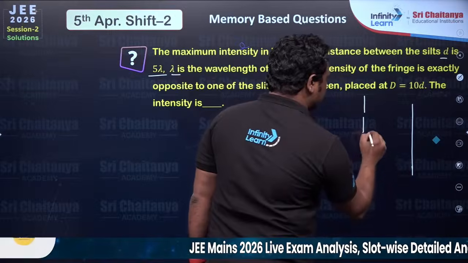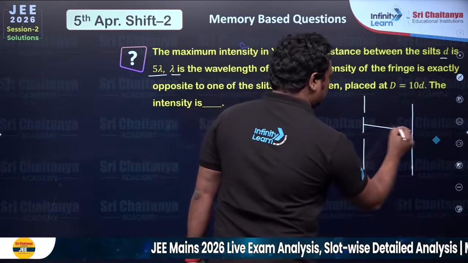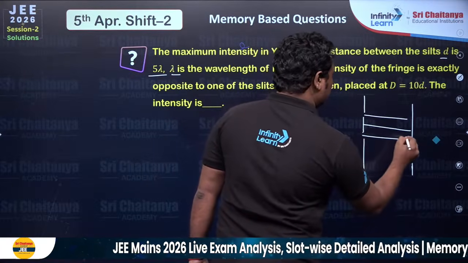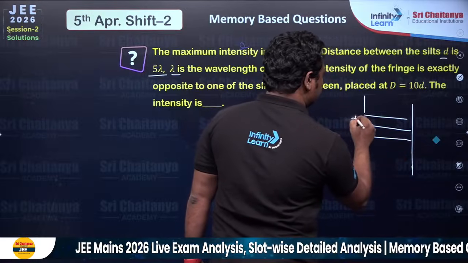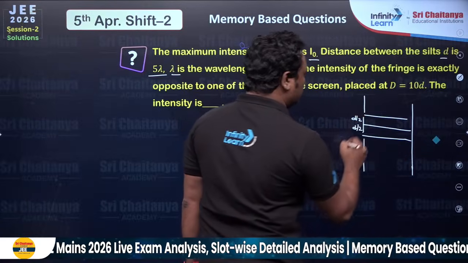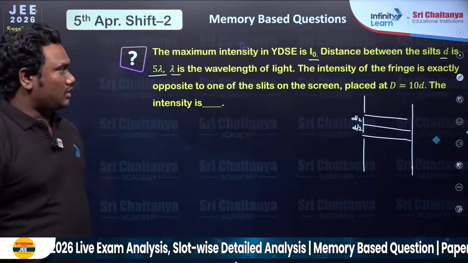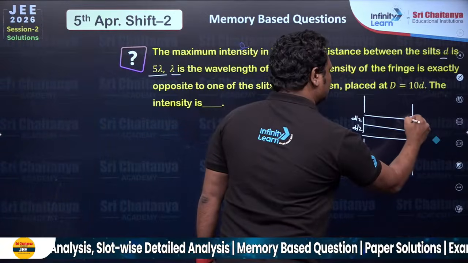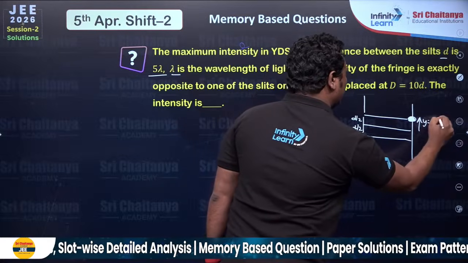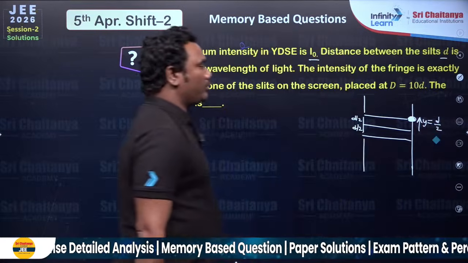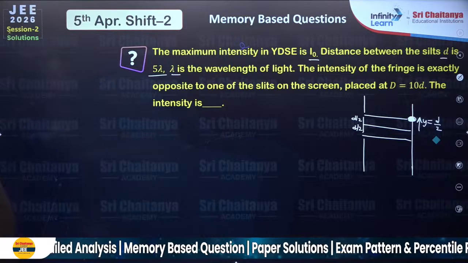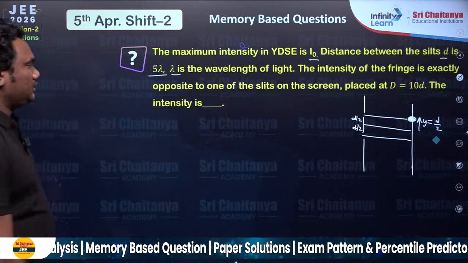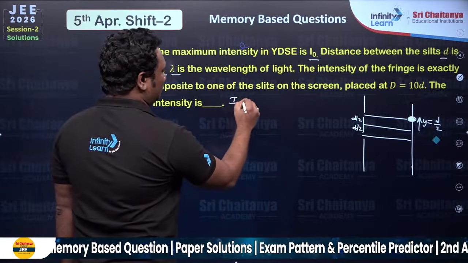This is your slits and the screen. This is d by 2 and d by 2. So I want to find the intensity exactly here. This distance is nothing but d by 2, exactly in front of one of the slits. So first of all, what is the intensity formula?